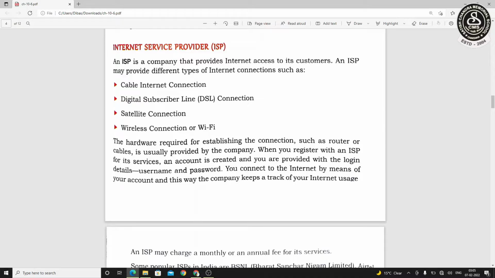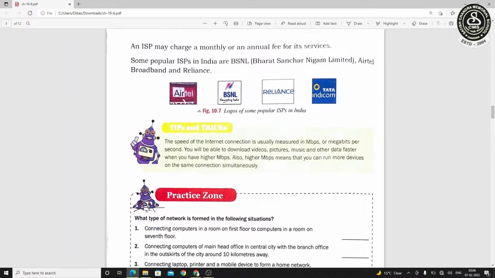Cable internet connection, digital subscriber line, which is said to be DSL connection, satellite connection, and wireless connection, which is Wi-Fi. So all these 4 different types of internet system are provided by the company itself. So we have some examples of ISPs like BSNL, Reliance, Airtel. These are renowned ISPs which provide us internet connection at our homes, offices, and in different organizations. So these are said to be ISPs of India.